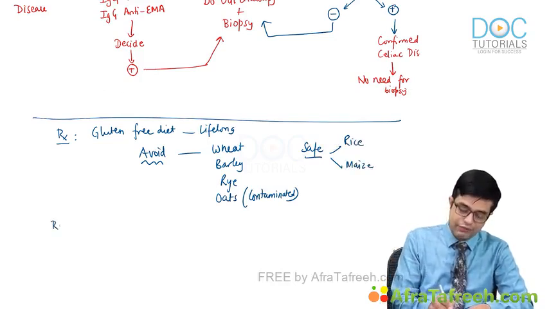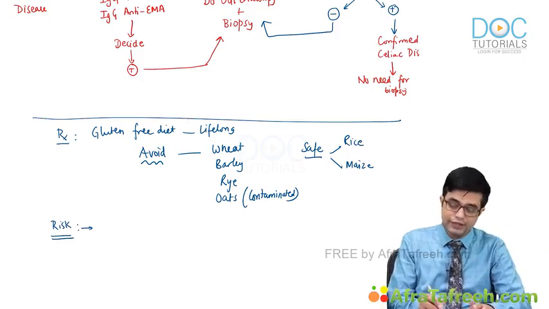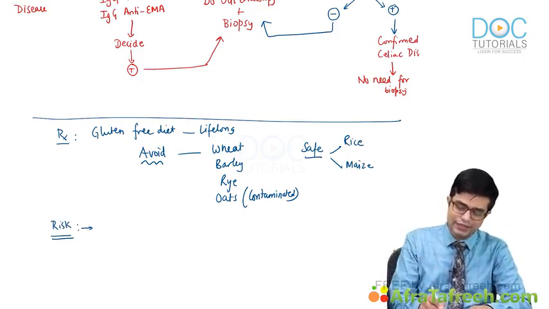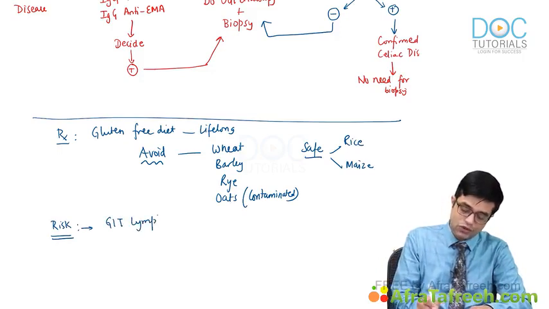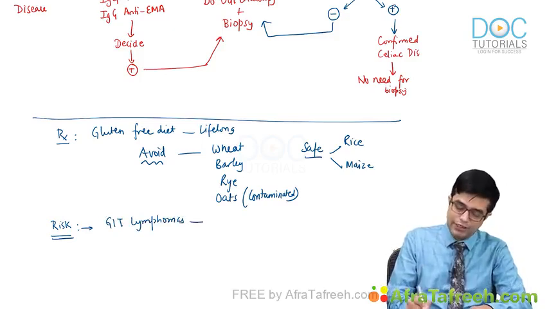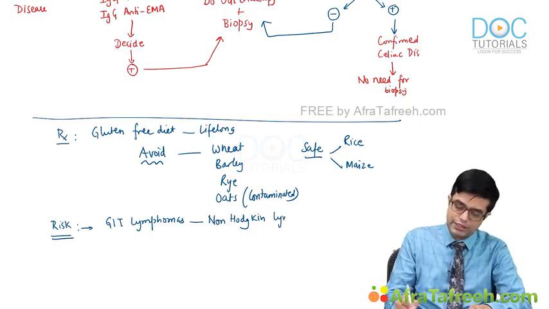What is the risk if you don't correct this condition and you don't put the patient on gluten-free diet? Other than malabsorptive symptoms, in a chronic, untreated disease, there is a slightly increased risk of developing GIT lymphomas, and they are also considered to be the cause of death. GI lymphomas mainly are of the non-Hodgkin lymphoma variety, derived from the mucosa associated lymphoid tissue, MALT. So non-Hodgkin lymphomas arise from there. They are the cause of death.